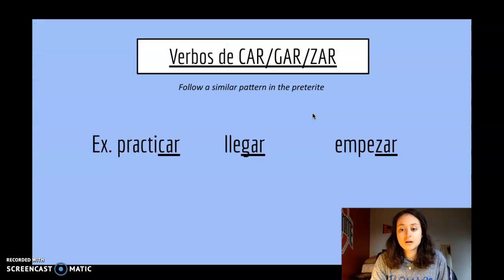So today I'm going to introduce a new type of verb. And the reason we group these verbs together is because they all do a similar thing in the preterite. We call them car, gar, zar verbs. And that's because these verbs end in either, you guessed it, car, like practicar, gar, like llegar or jugar, or zar, empezar, comenzar, almorzar. ¿Sí? So those are car, gar, zar verbs. And here's how they work.